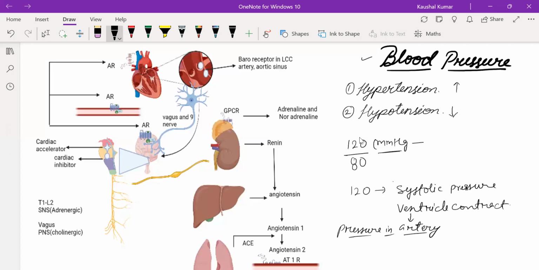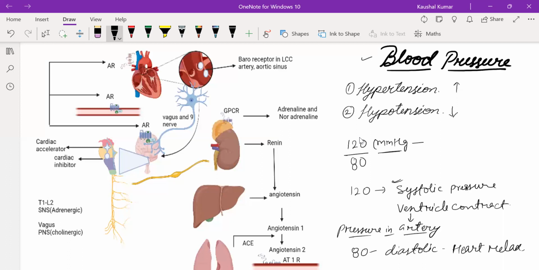is called systolic pressure, and that 80 is diastolic pressure. Diastolic pressure means the pressure in arteries in between two heartbeats, when the ventricles, or we can say the heart, relax.